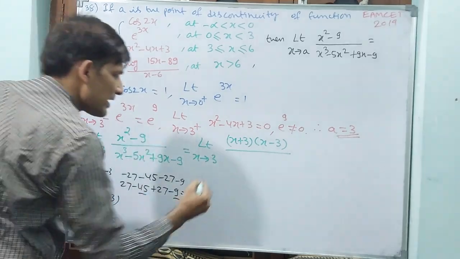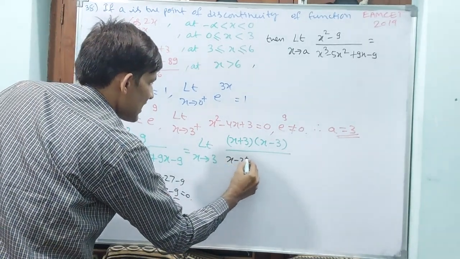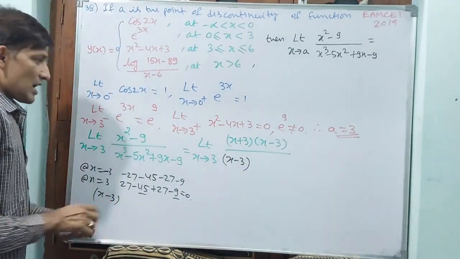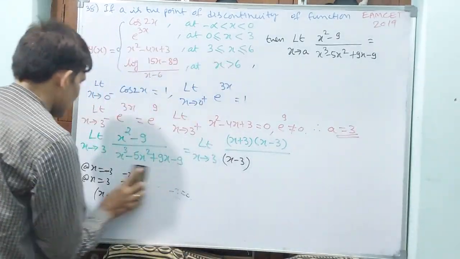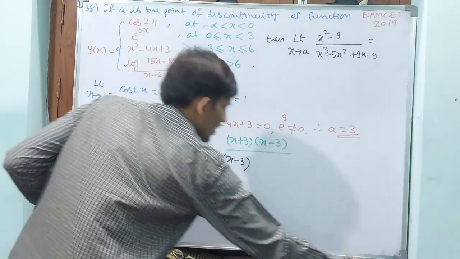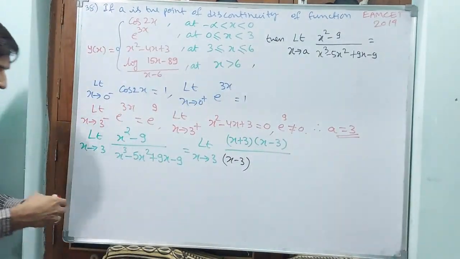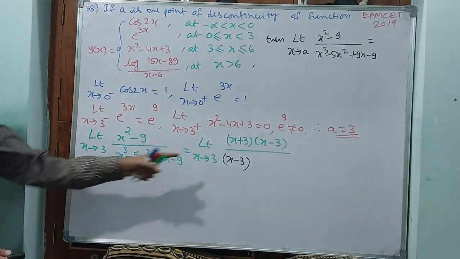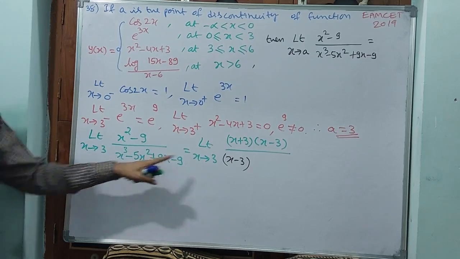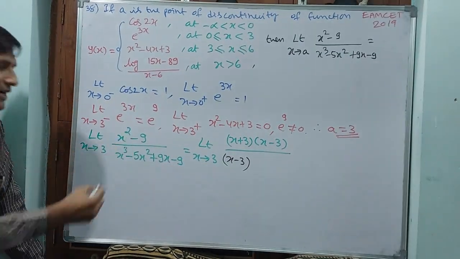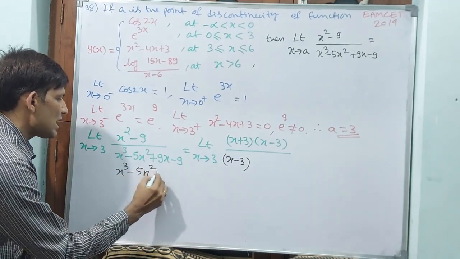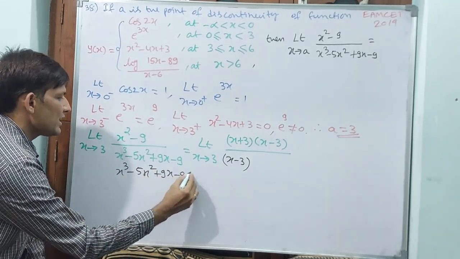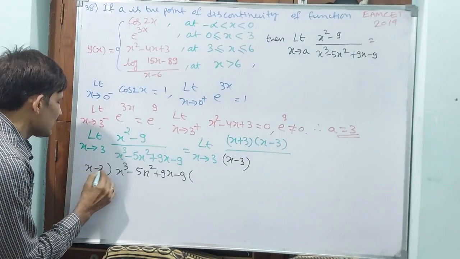Now what I am writing, you see, is x minus 3, and I want to divide this equation by x minus 3. Now observe carefully, this is also rough work I am telling you. Now this x minus 3 we have achieved, and we are going to divide this equation by x minus 3. Let us try to solve this: x minus 3, 5x square plus 9x minus 9. I am dividing by x minus 3.